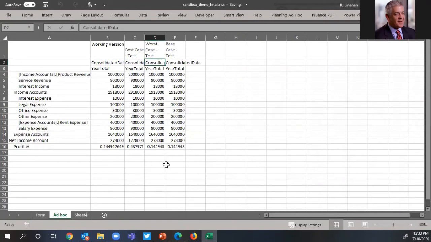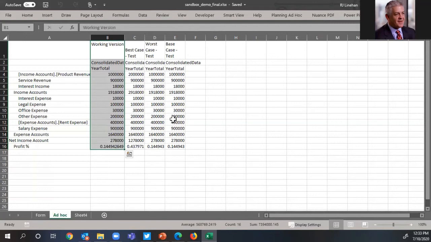All right, so there you go. You'll notice that there's my best case, there's my worst case, and here's my base case, as well as the original working version. So Mr. Schreck is probably going to take this ad hoc report over to his team, and they're going to have discussions around, okay, we created 3 different scenarios of what our profit will look like for the planned year.